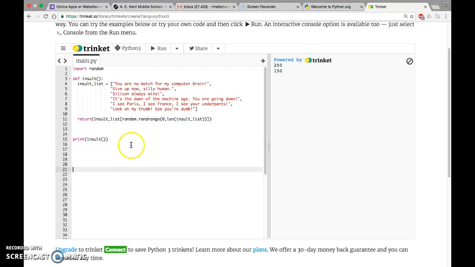All right, so let's go ahead and see what happens if I run this. It should give me a random insult. You are no match for my computer brain. If I run it again, give up now, silly human. It's the dawn of the machine age. You are going down. Give up now, silly human. I see Paris, I see France, I see your underpants. Okay, so now I've got my various insults.